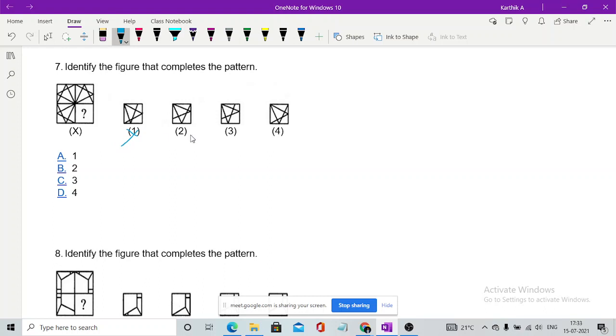Option 1 is not right. Option 2 is also not right. Just check whether it's option 4. Yeah, it's right. Anyone with option 3? The answer is option 4.